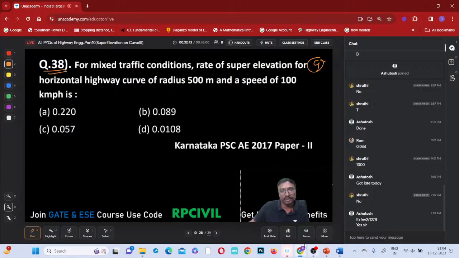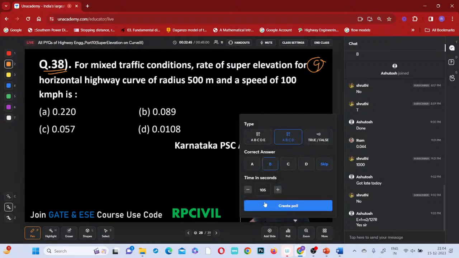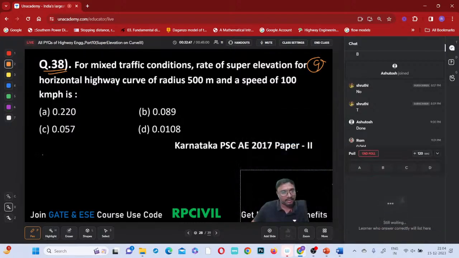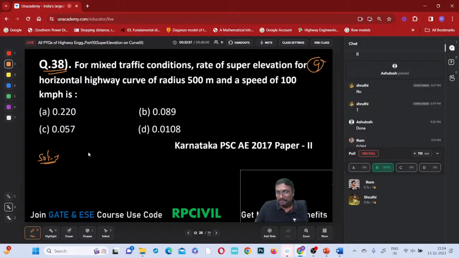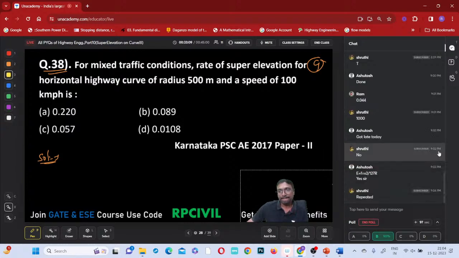38th question, 2 more questions we'll solve and we'll close. Select the answer. 120 seconds time I am giving. Ram answered correctly. Shruti also answered correctly. Kalyani also answered correctly. Same question.